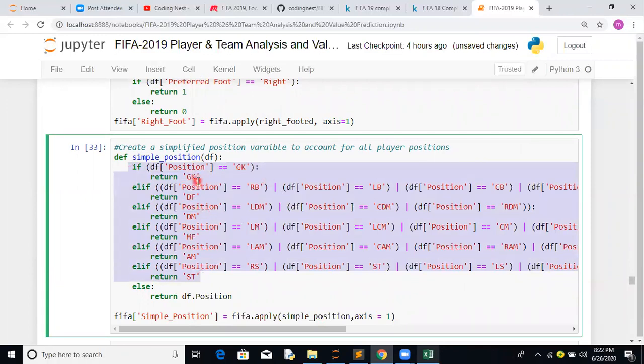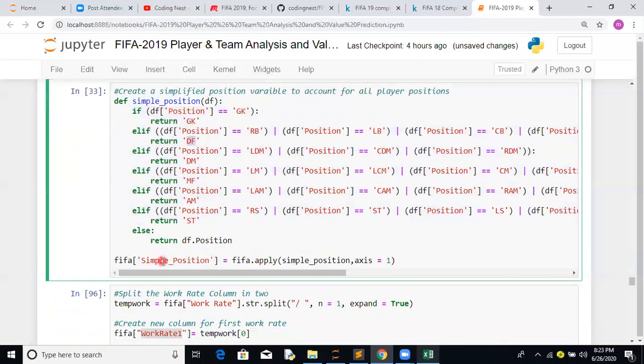So it will make a simple position rather than having multiple ones, which adds to the cardinality, since everything is giving the same information. You can club them into one feature. This is how we have created a new feature. Once this feature is available, we're going to drop the position column altogether.